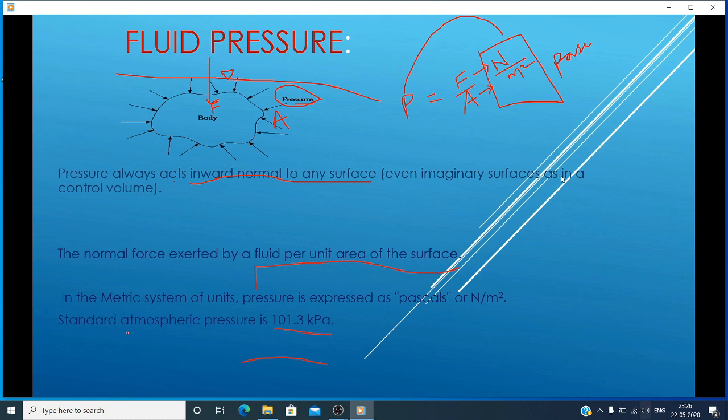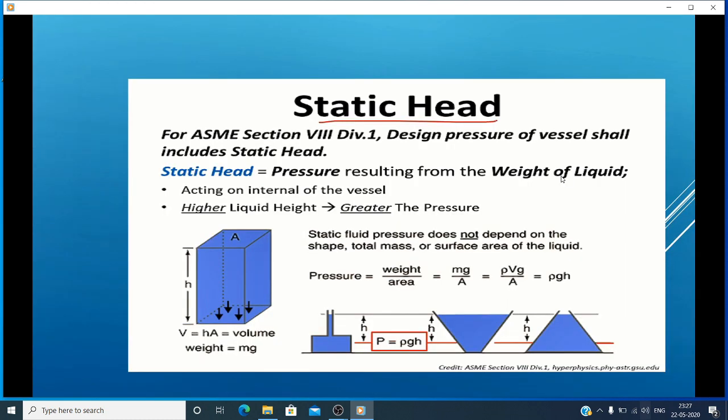Here you can see the static head. Static head means the pressure resulting from the weight of a liquid. Here I am showing one vessel, and in that vessel there is water. At the bottom the intensity of pressure is equal to force per unit area, or weight per unit area.